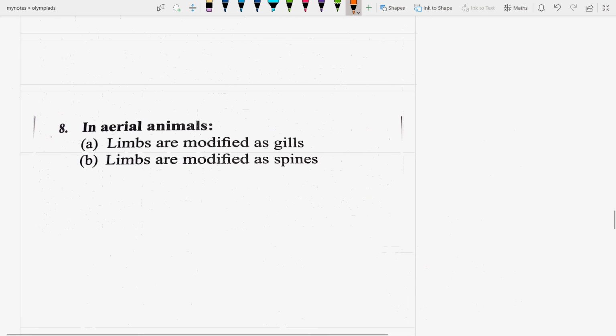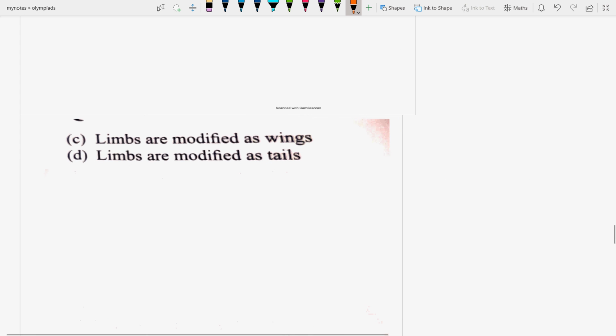Next question is: in aerial animals, limbs are modified as gills, limbs are modified as spines, limbs are modified as wings, or limbs are modified as tails? The answer is limbs are modified as wings.